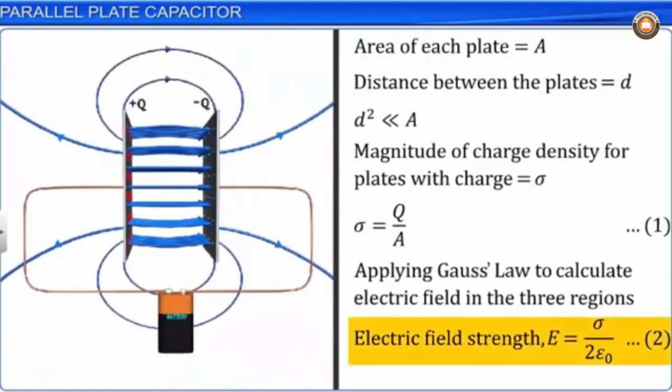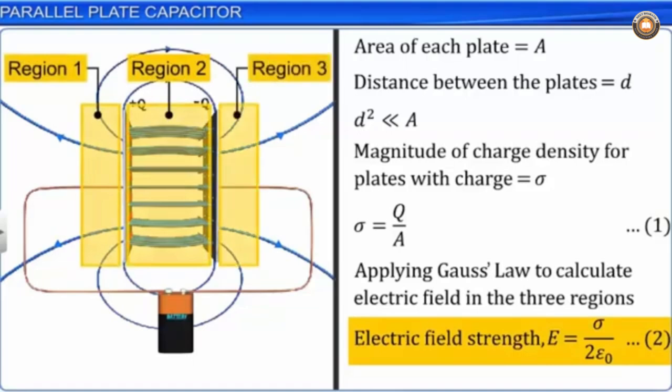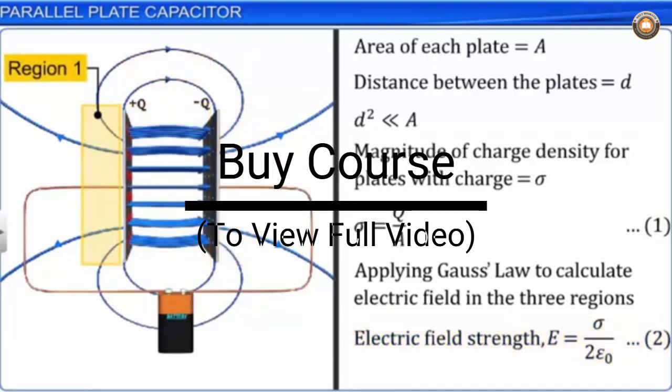We use this result to calculate the net electric field strength in regions 1, 2 and 3. In region 1, we see that due to the positive